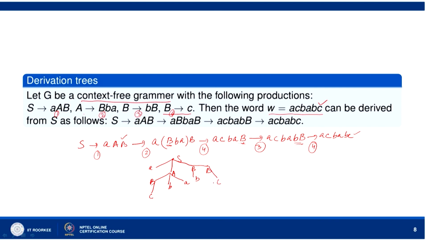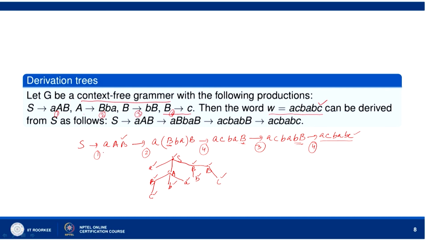Now, you can see these are vertices, this is a vertex, this is a vertex, and these are children. So, A C B A B C. We read them from left to right. You can see we start from here. So, A C B A B C. And we get this A C B A B C. So, this is the derivation tree in this case.